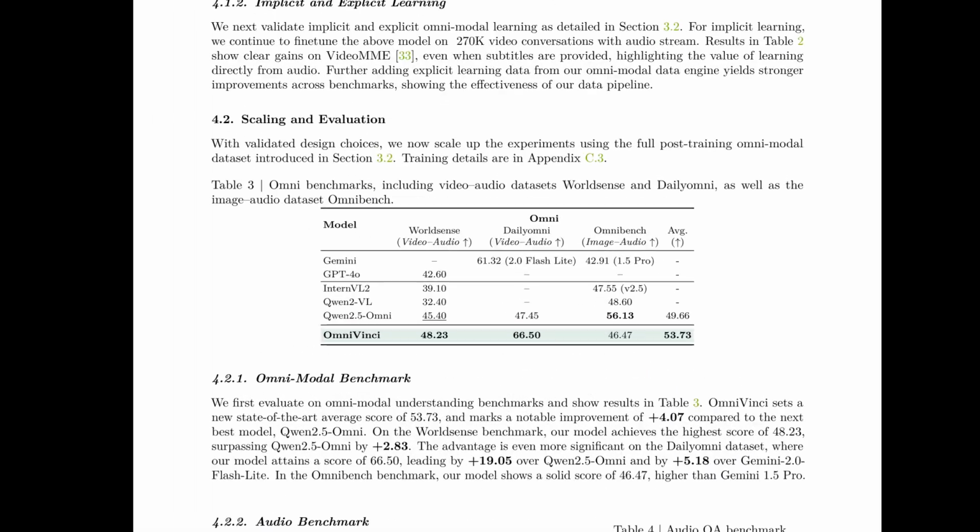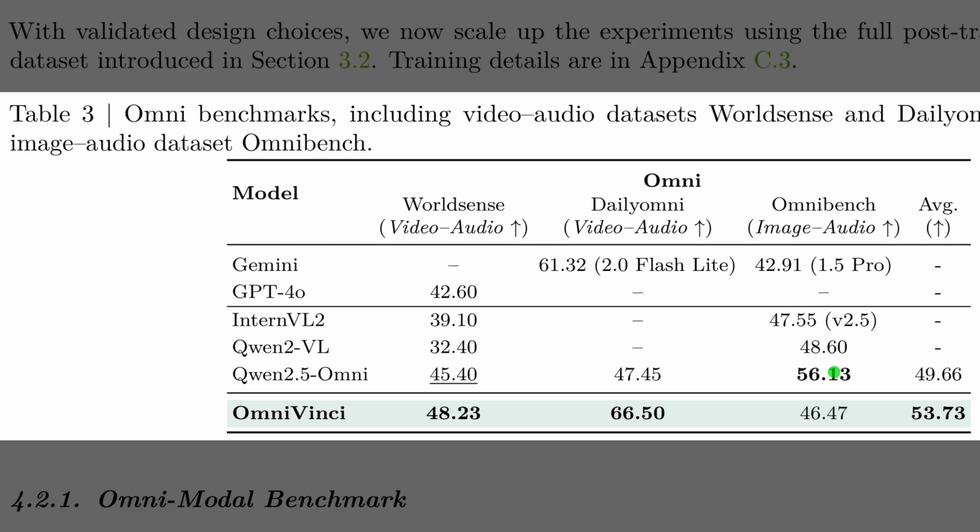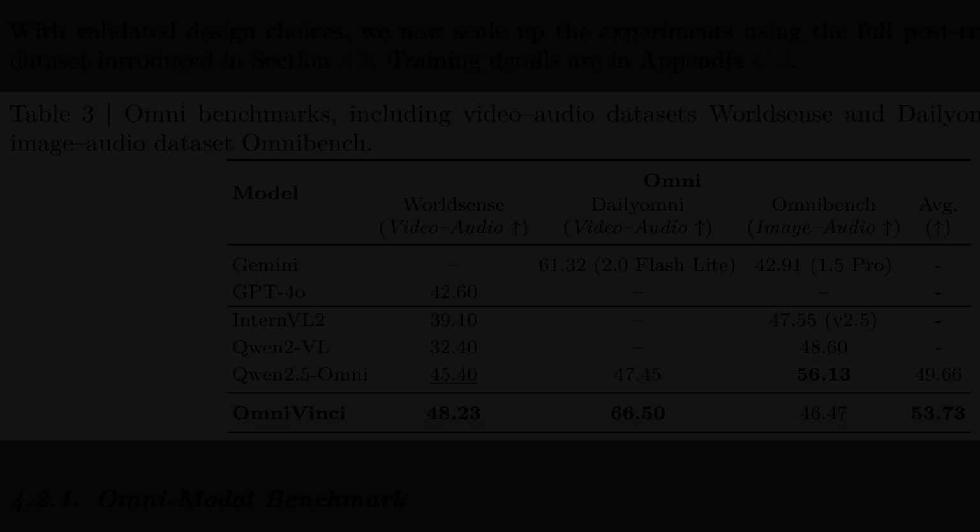So Table 3 shows the headline comparison. OmniVinci delivers the highest average across Omni benchmarks. The average reaches about 54, which exceeds Qwen 2.5 Omni. On WorldSense, the score is roughly 48, and on Daily Omni it rises to about 67. OmniBench lands near 46, which is competitive with closed systems because the model unifies audio and vision effectively.